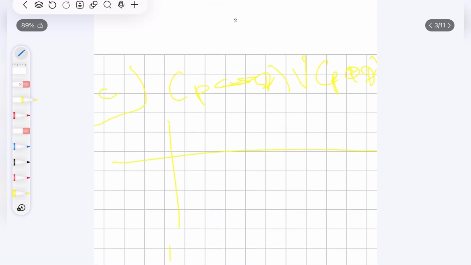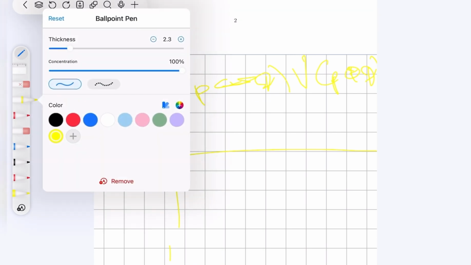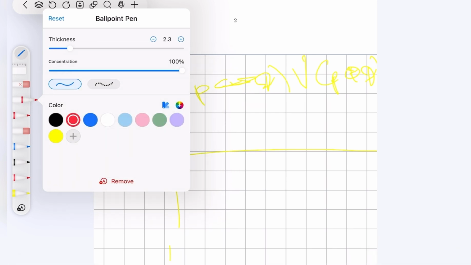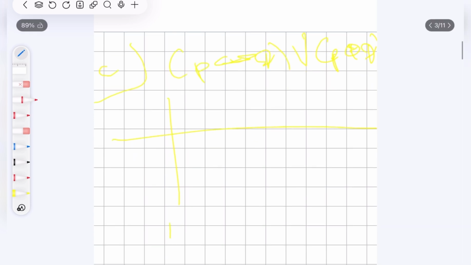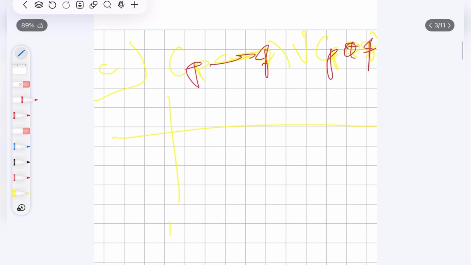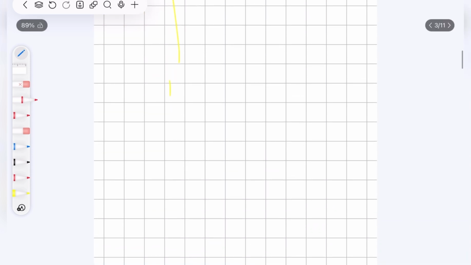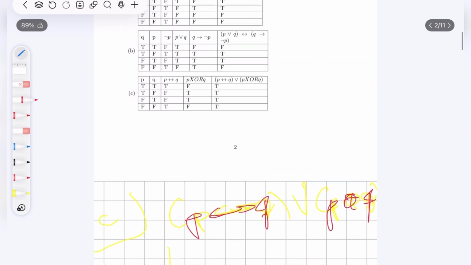So first we have to identify how many variables we have. Let me change the color. So first we need to identify how many variables we have. We only have P and Q. If I know that I have 2 variables, how many combinations, how many different scenarios, let's say, do I have? Because I want to evaluate the truth value at every single point.